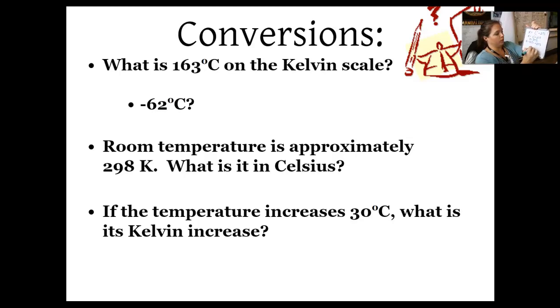And that would be 303. If I add 30 to 273, I get 303, right? So it doesn't matter. It's the same.